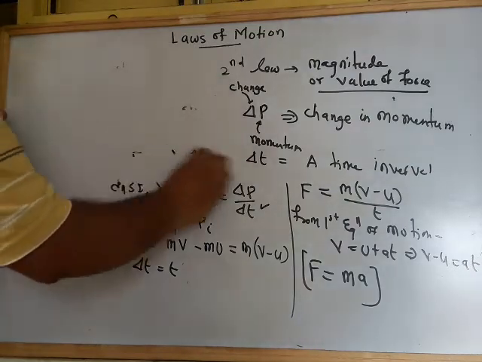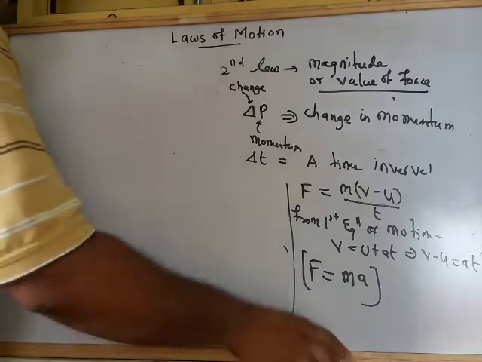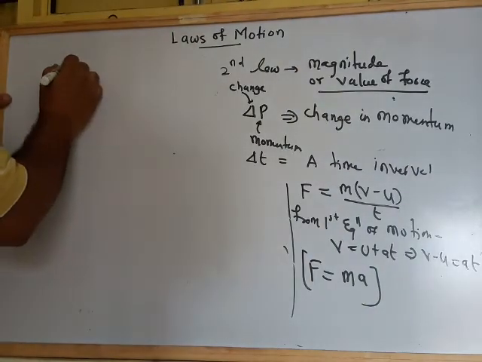Now look here, if I tell you, what is the unit of the force, then we come to the unit of force.